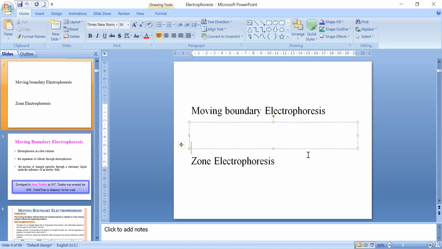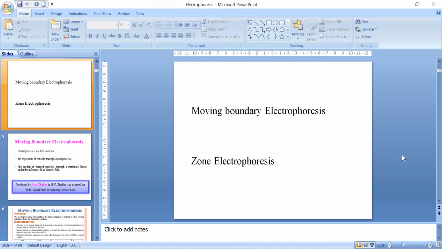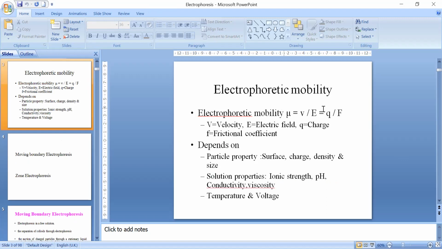Now we have one more concept that is called electrophoretic mobility. We discussed velocity; now we say electrophoretic mobility. Electrophoretic mobility is given by the sign mu, and it is a comparative value. It means if two or more molecules are under electrophoresis in a system, then what will be the mobility of one molecule in relation to other molecules. It is given by the equation V upon E.